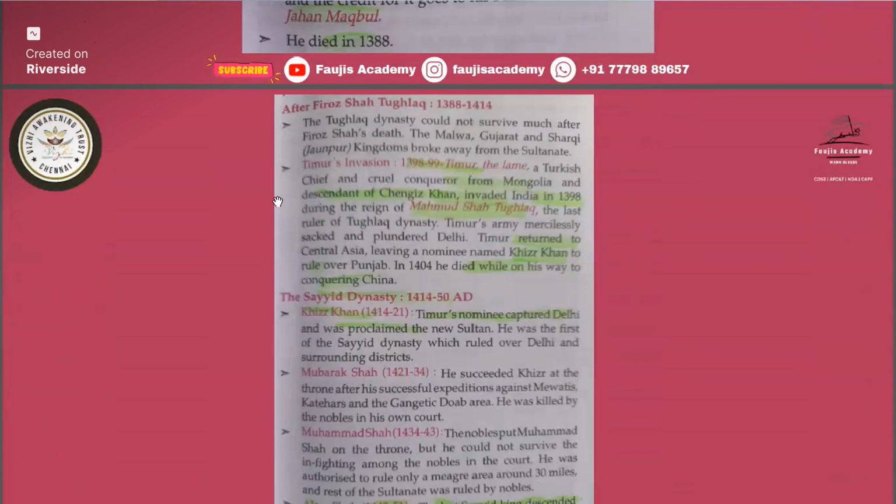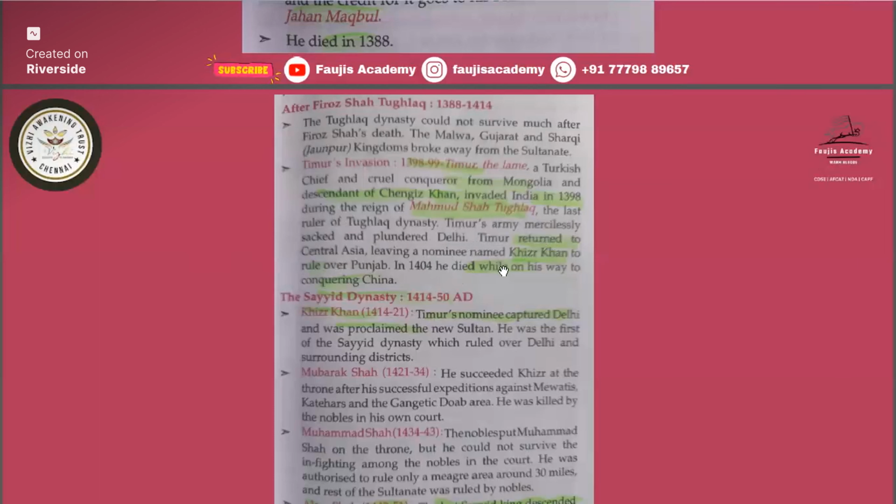Timur, a Turkish chief. So in that, what happened? The rival conqueror from Mongolia and descendant of Genghis Khan invaded India in 1398 AD, during the reign of Mahmud Shah Tughlaq, the last ruler of the Tughlaq dynasty. Then what happened? Timur's army mercilessly sacked and plundered Delhi. Then Timur returned to Central Asia.